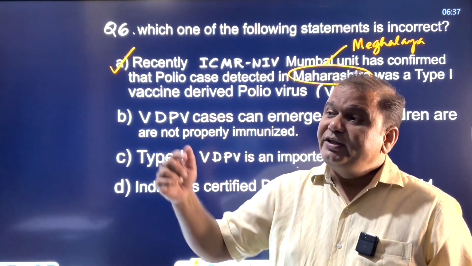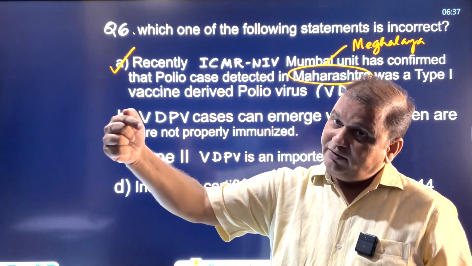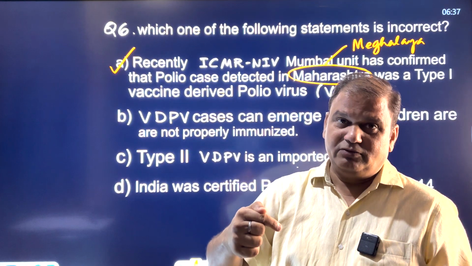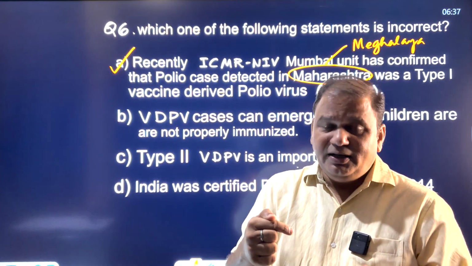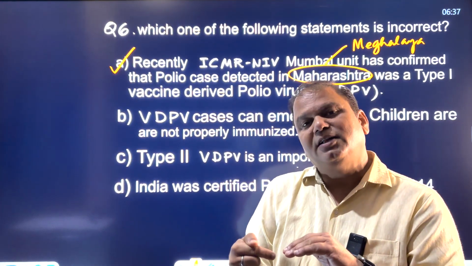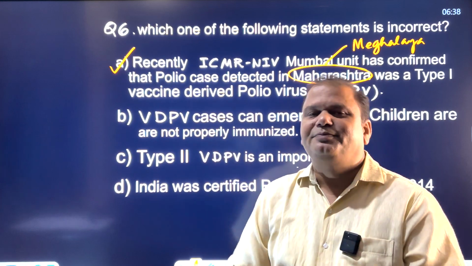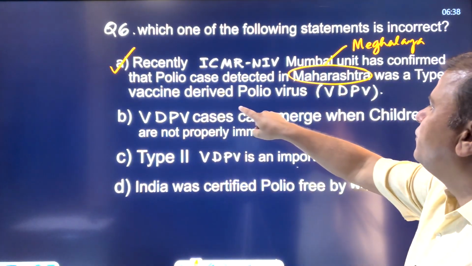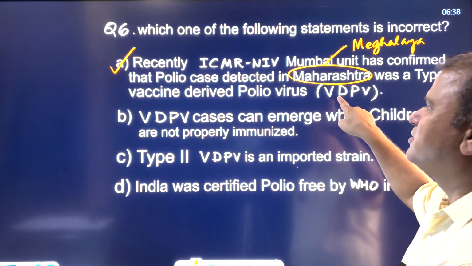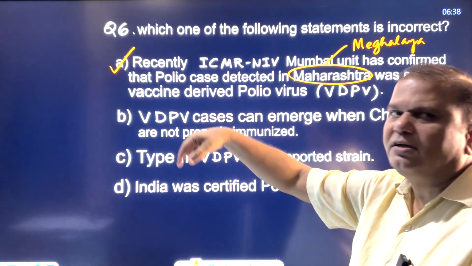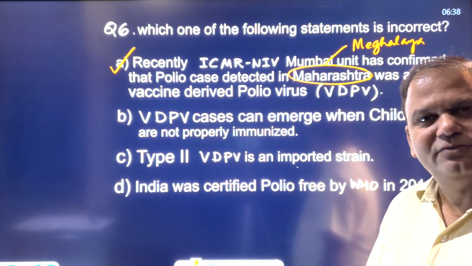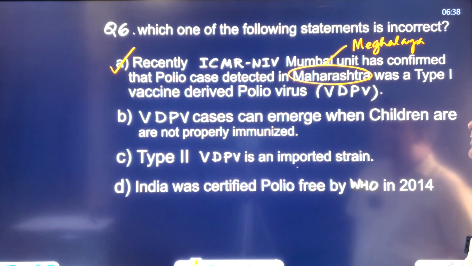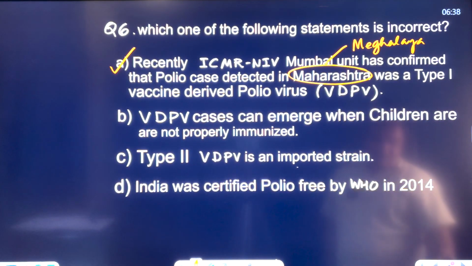But when the infectious agent invades the body, the modified infectious agent present inside your body would be neutralizing them. This is how it works. So when we say vaccine derived polio virus, it is from the vaccination that this virus has been derived. VDPV. Let's see the next question.